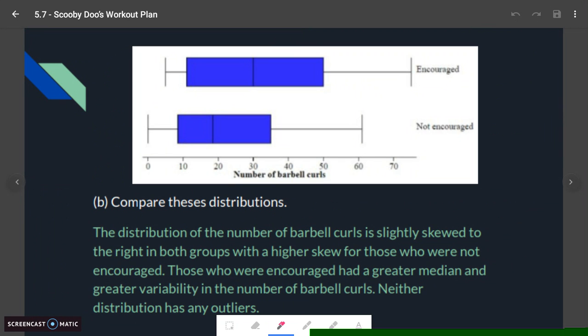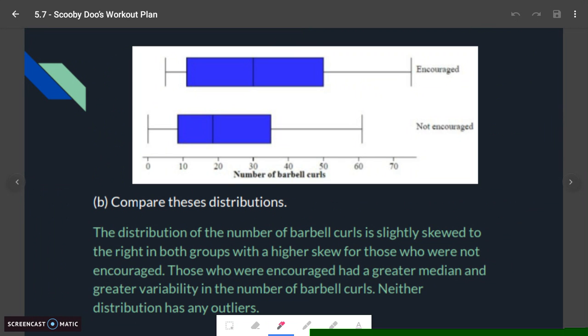So these distributions of the number of barbell curls is slightly skewed to the right in both groups, with a higher skew for those who were not encouraged. Those who were encouraged had a greater median and a greater variability in the number of barbell curls. Neither distribution had any outliers.